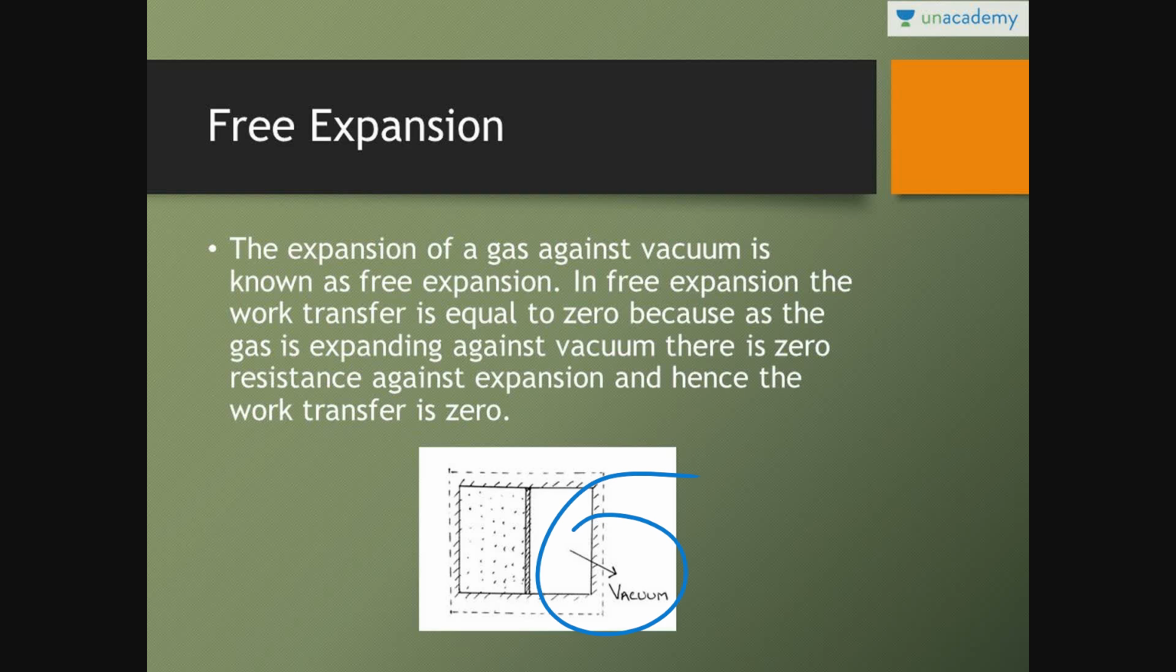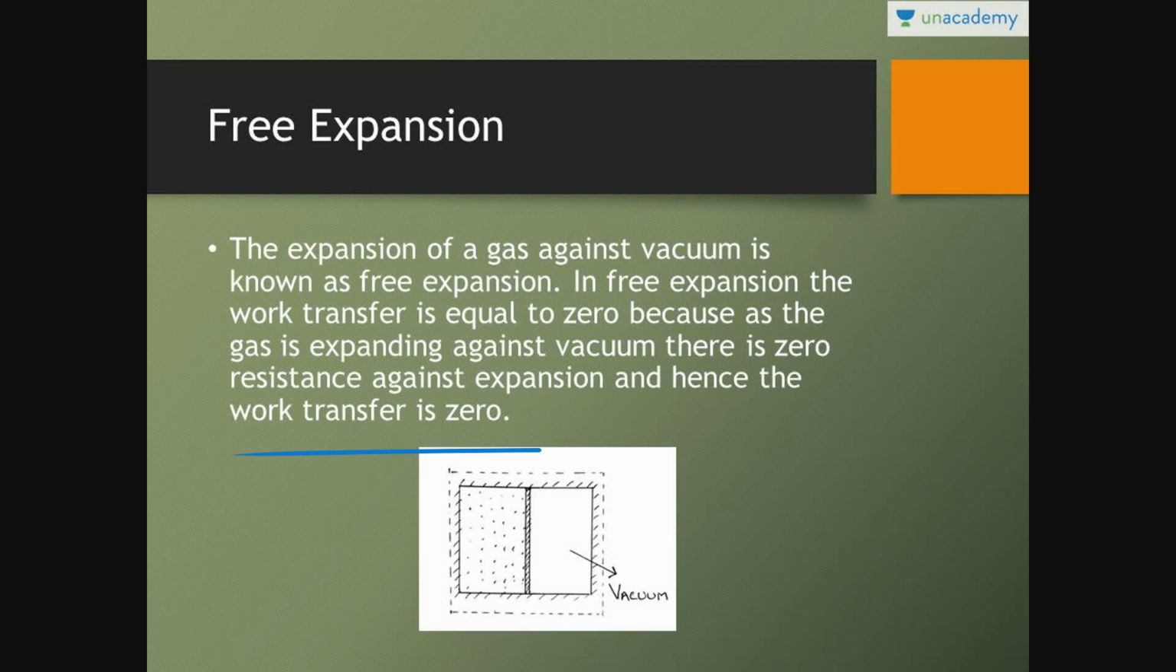You know that work can be calculated only if there is some sort of resistance. The moment this partition is removed, the gas will fill this particular vacuum. This is the vacuum, so there is no resistance to the gas, so the work transfer is equal to zero. So the expansion of gas against vacuum is known as free expansion. In free expansion, the work transfer is equal to zero because as the gas is expanding against vacuum, there is zero resistance against expansion.